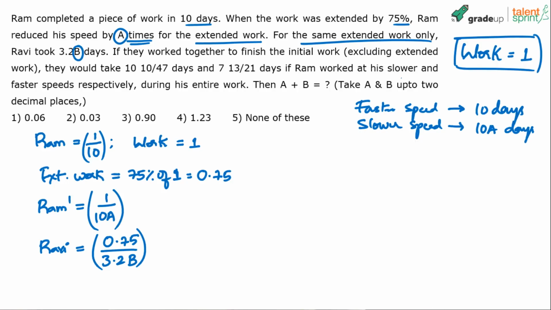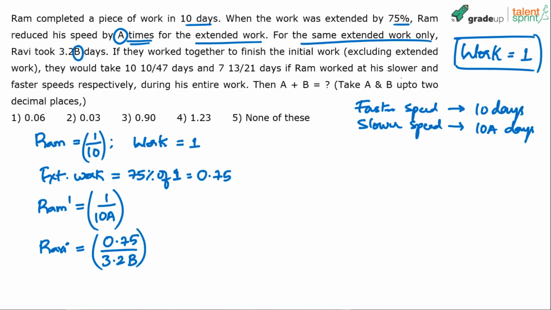See, what do you mean by capacity? Total work by number of days. Total work 1 unit, number of days 10, so 1 by 10. Total work 1 unit, number of days taken 10a, so 1 by 10a. Total work 0.75, number of days taken 3.2b, so his capacity, efficiency or speed is 0.75 by 3.2b.